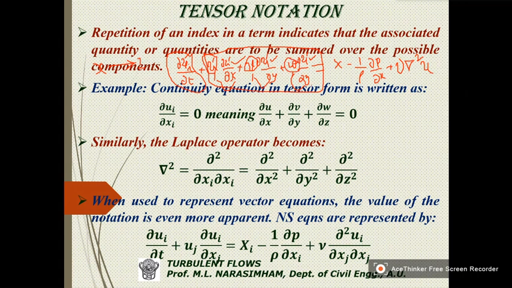Similarly, this is varying. This is varying. So therefore, when I have associated i to this, I have to use j here. So I have to write uj.